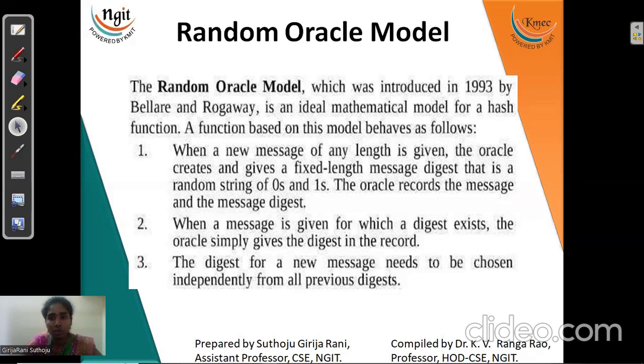Like this, we are going to generate all the message digests. If the message is already available in the record, we are not going to generate it with the hash function; it already exists, so we retrieve the data. If the data is not available, just give the data to the hash function so that it provides us the message digest. So this is about the random oracle model.